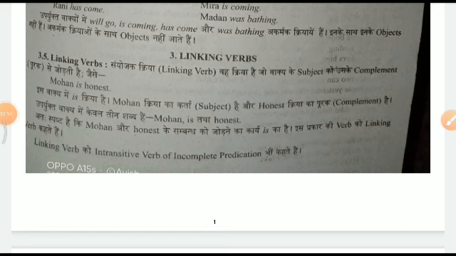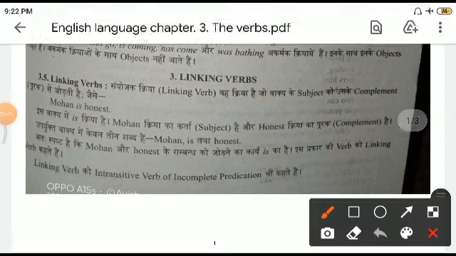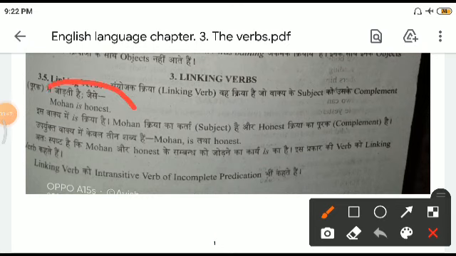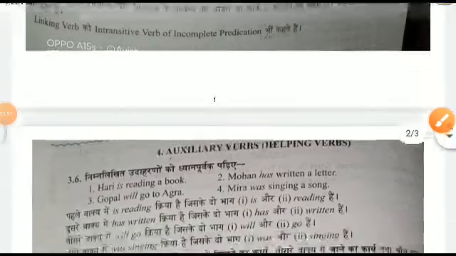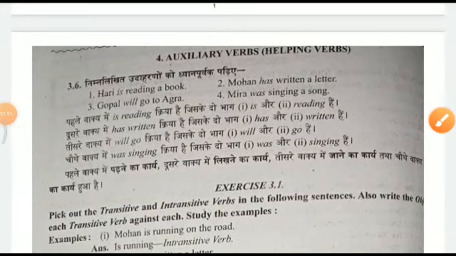They link two words. Mohan is honest. Now here the linking verb is "is". See this one, children, this is very interesting, and we all use it a lot. Mohan is honest. So "is" is the linking verb being used here. Let us see. Hari is reading a book. Mohan has written a letter.